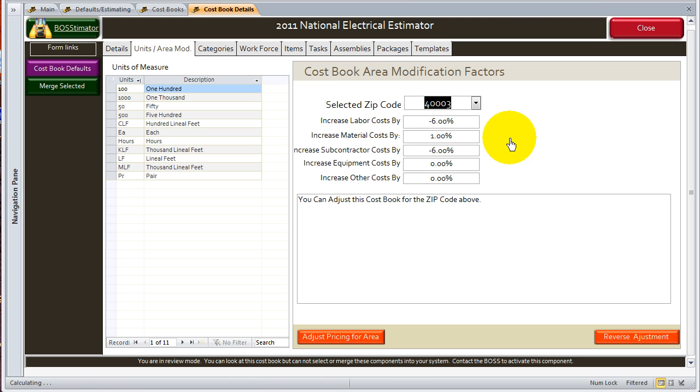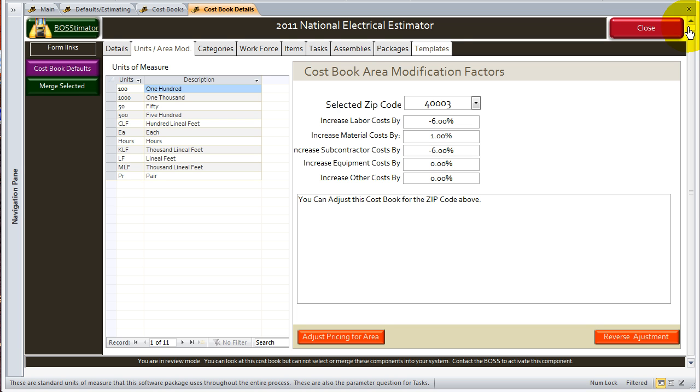As you notice in this, what it's saying is that in that zip code, wherever that may be, the labor cost to perform all scope elements is 6% lower in that zip code than it is at the standard zip code. But the material cost is 1% more in that zip code than it is at the standard. Subcontractors are 6% less. Equipment and other are the same costs. So by adjusting that, it adjusts your cost book to the location that you're actually performing the work in.